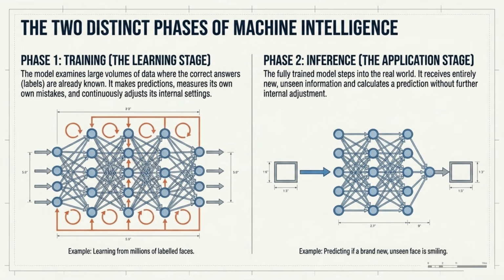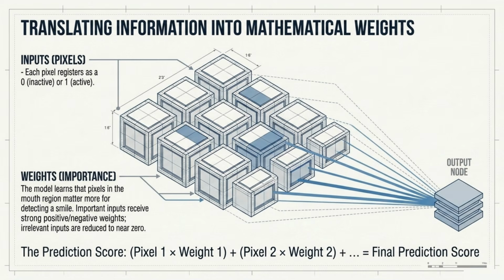Two phases. Training: the model sees labeled data, predicts, measures mistakes, and adjusts internal weights, learning from millions of faces. Inference: weights freeze, new unseen input in, prediction out. Is this new face smiling? Learning versus applying. Weights are importance.